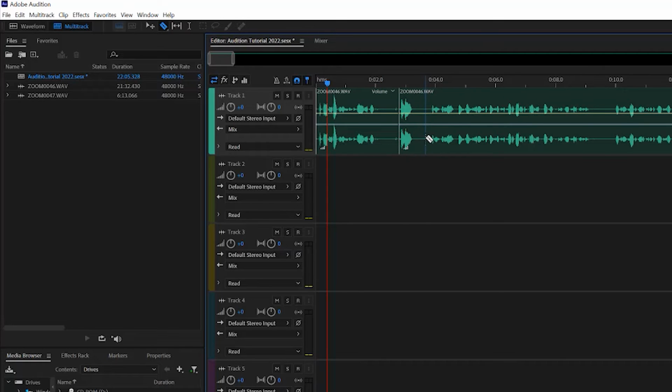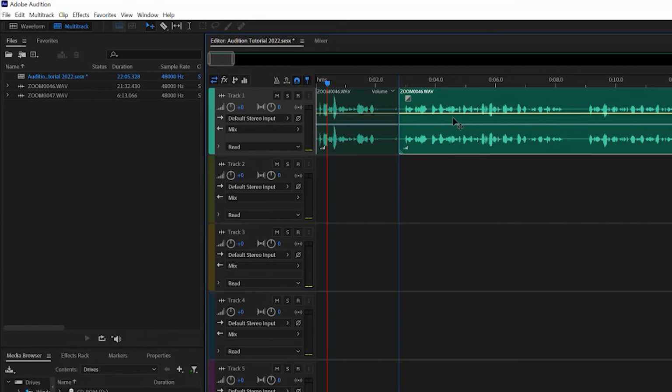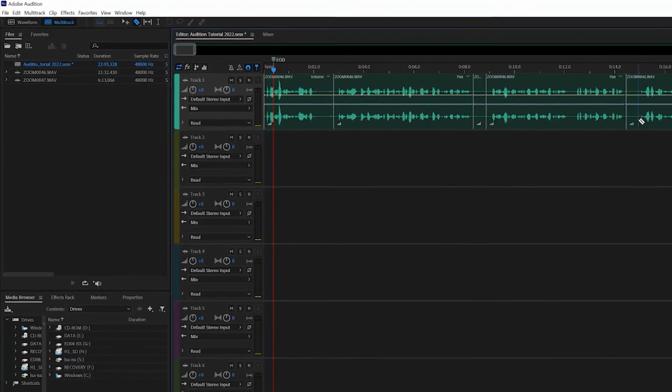Once you've made the appropriate cuts, select the unwanted clip and press Delete. You will then be able to close the empty gap by dragging your audio clips together. After you have made all of your cuts, remember to reselect the Move tool or press V so that you won't accidentally make any unwanted cuts. But don't worry, if you make any unwanted cuts, just go to the History panel and go back as far as you need to.